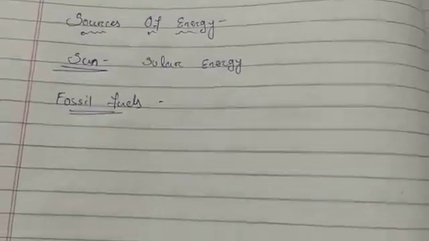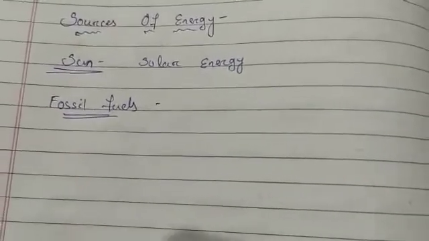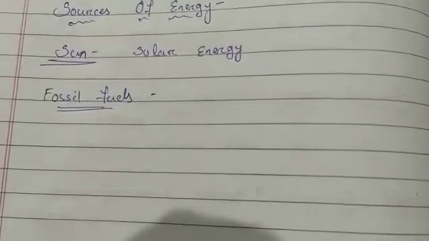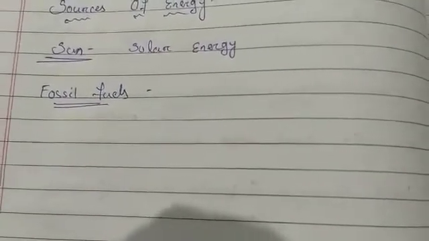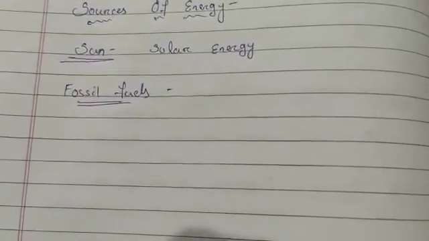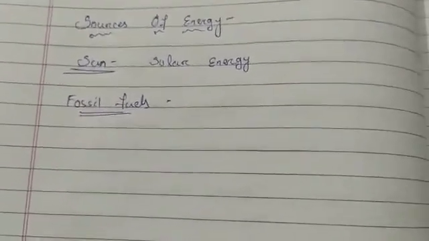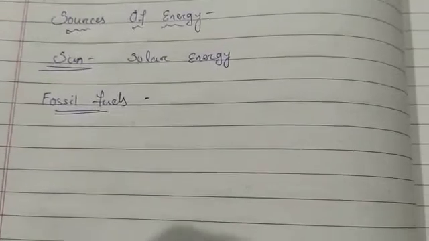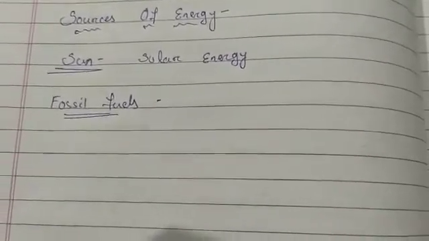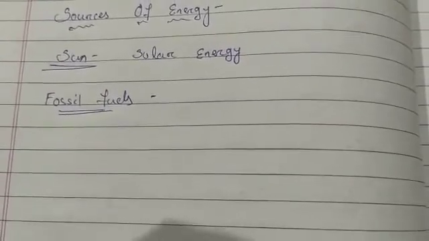Next is fossil fuels. Coal, wood and petroleum are examples of fossil fuels. They are formed from the remains of plants and animals which got buried millions of years ago. Coal and petroleum need millions and millions of years to form. So coal, wood and petroleum are known as fossil fuels.